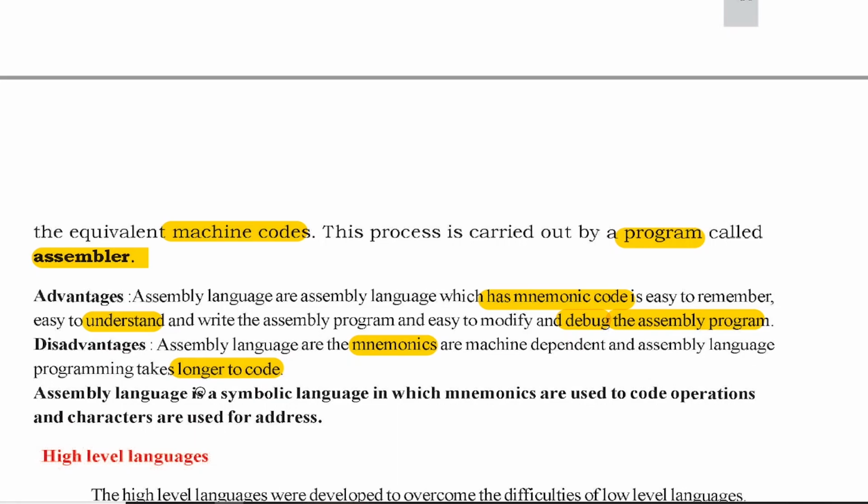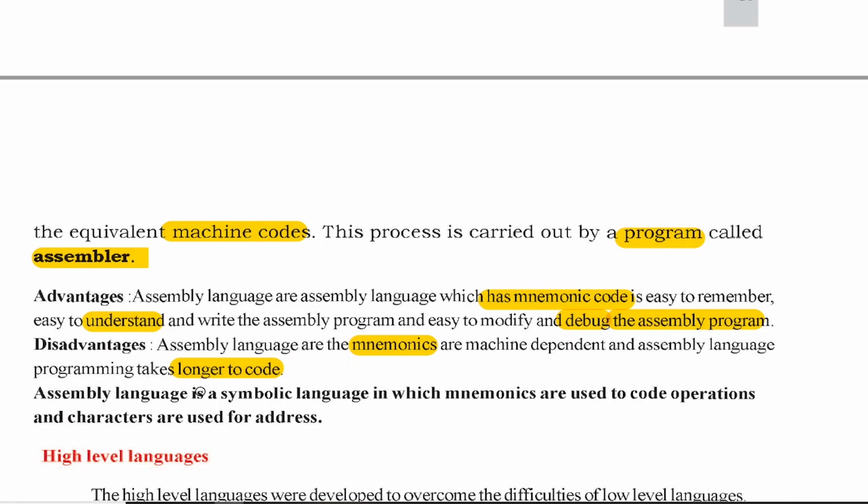Still they possess machine dependency. We just had zeros and ones replaced by some names, so it has to be converted into machine code, and that machine code is again dependent on the machine. So indirectly assembly language programs are machine dependent, and they also take a longer time to code. This is about the disadvantages of assembly level language.